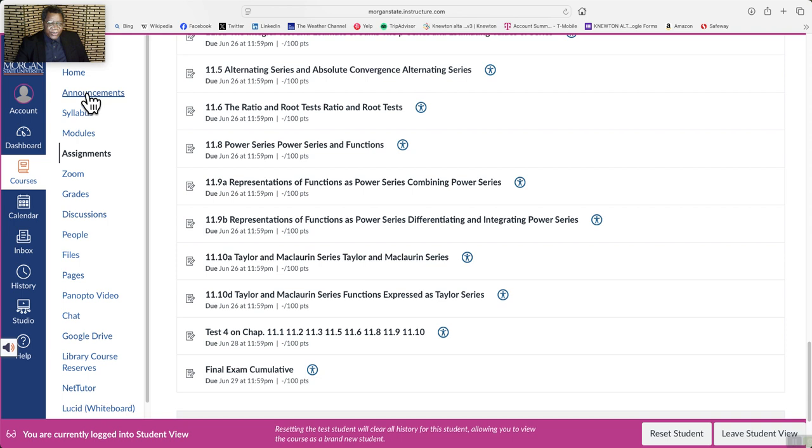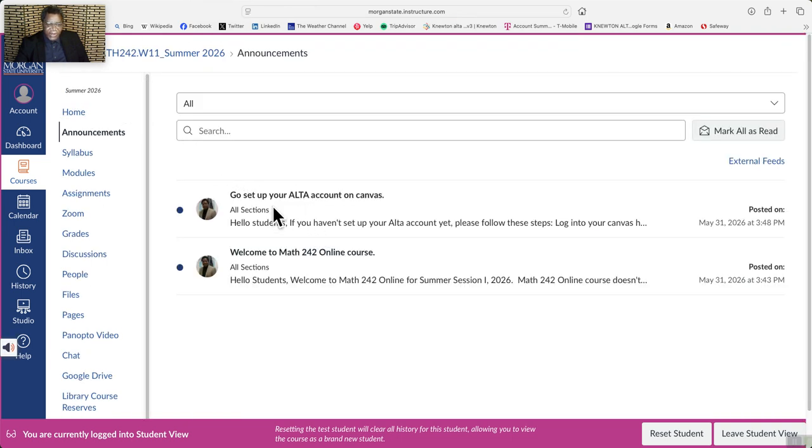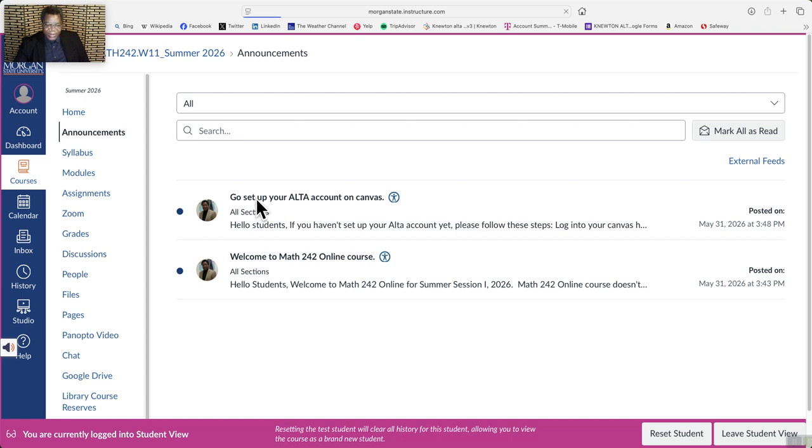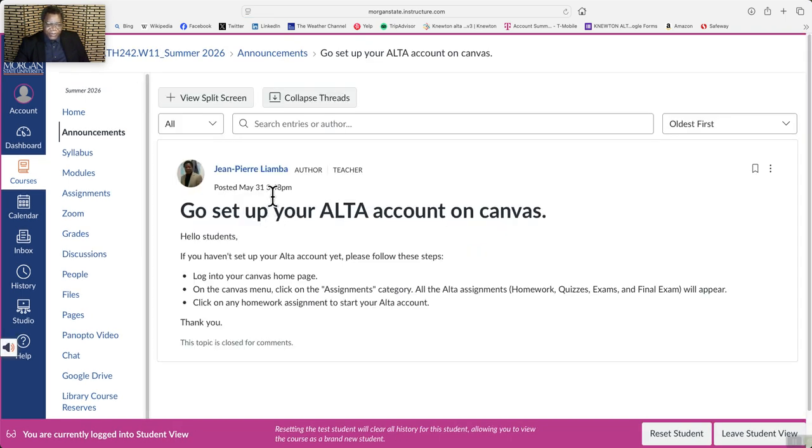Now, what is the first thing to do? The first thing to do is this: go under the announcement and click on the link to set up your Canvas, your Alta course. Go to your Canvas homepage, click on assignments, and then click on any assignment.